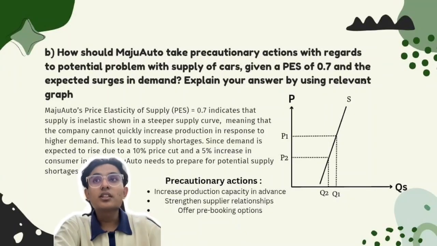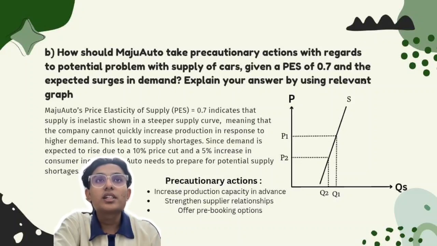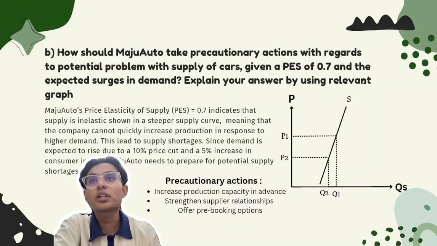So lastly, how should Maju Auto take precautionary actions with regard to potential problems with the supply of cars, given a PES of 0.7 and the expected surge in demand? Explain your answer by using a relevant graph.